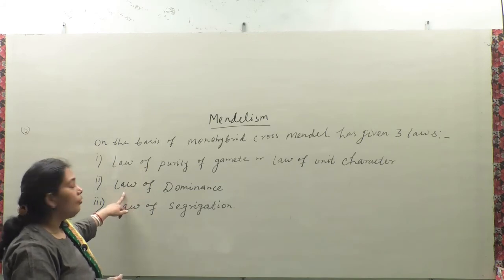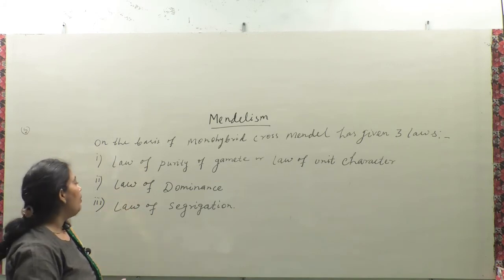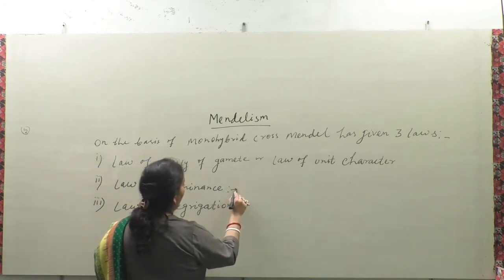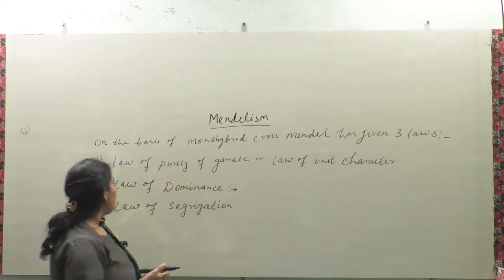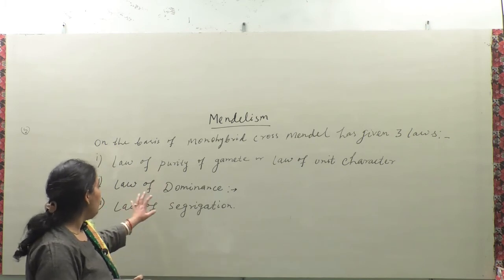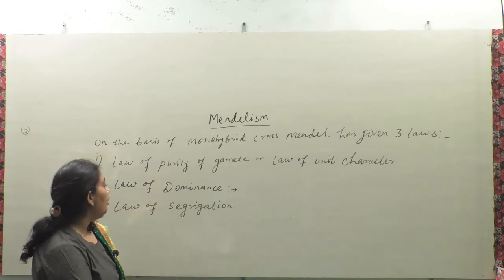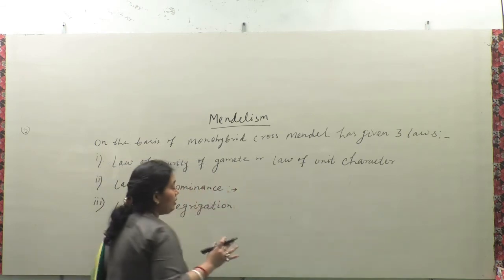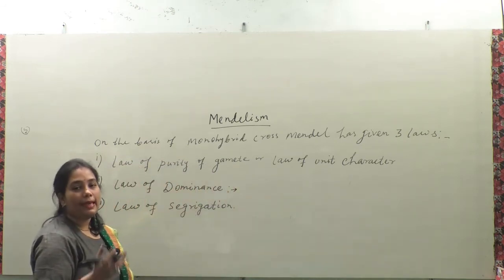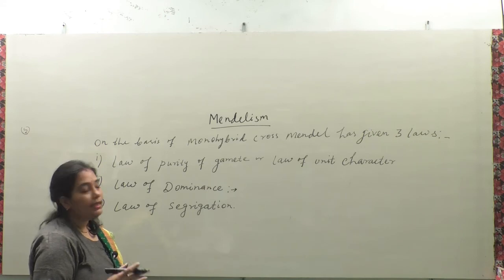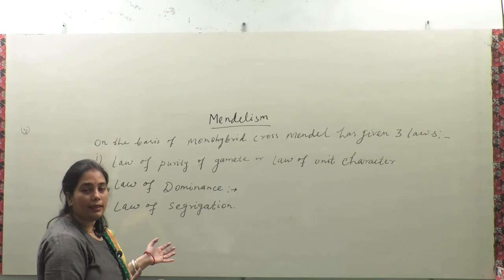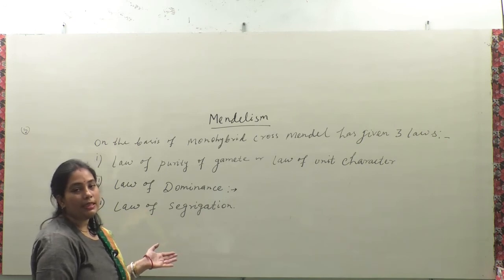Second one is the law of dominance, in F1 generation. When two characters are kept together, one dominates and the other allele or gene is suppressed.